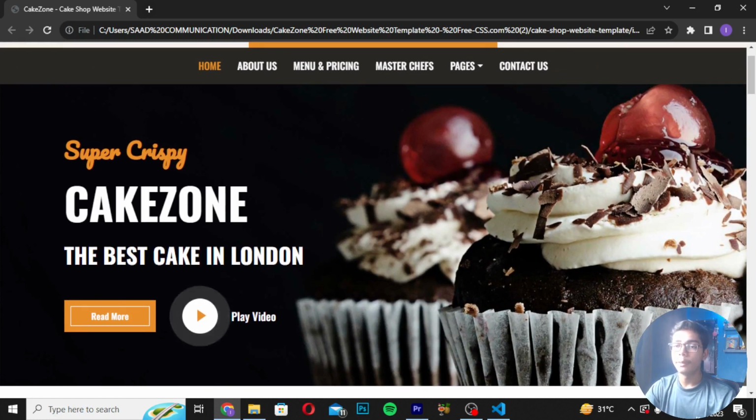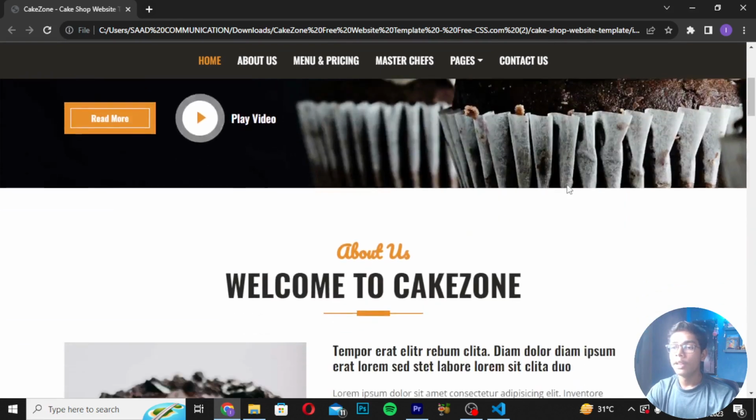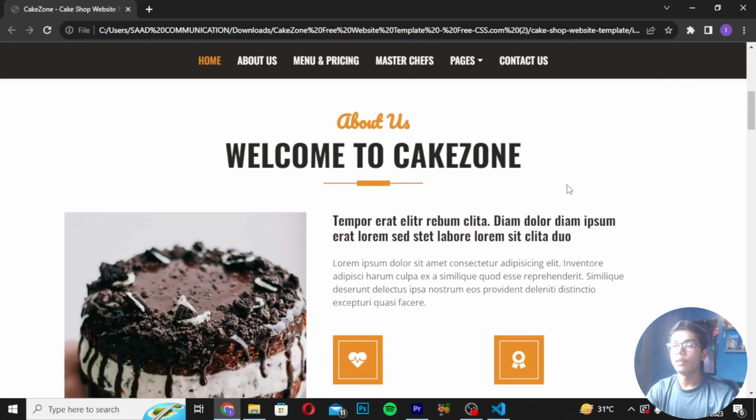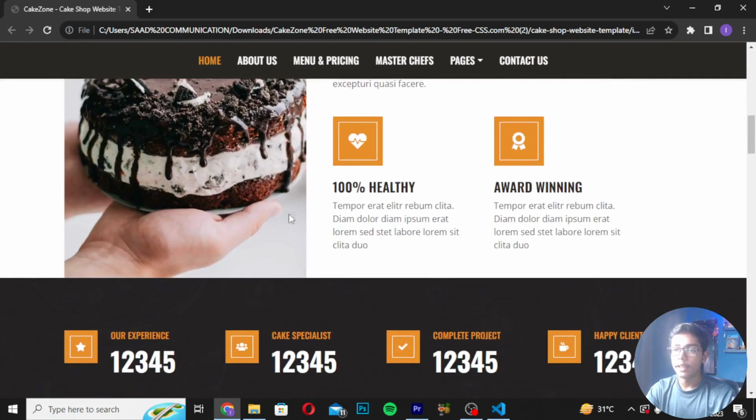which is saying super crispy cake zone, the best cake in the London. Then we are getting a read more button and a play video section, and at the back we are also getting an amazing banner image which is looking really good. Then if I scroll down, so we are getting about us, welcome to cake zone. You will be getting all the cakes here, cake pictures you can see at the left side.